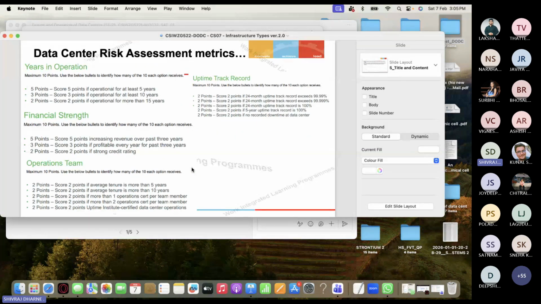Okay, so financial strength: there are 5 points. You score 5 points for increasing revenue over the past 3 years. That means you have deployed the data center and you have a consistent revenue increase for the past 3 years. If that is there, then you get 5 points. So basically you can assess the whole data center with different metrics that are outlined here.